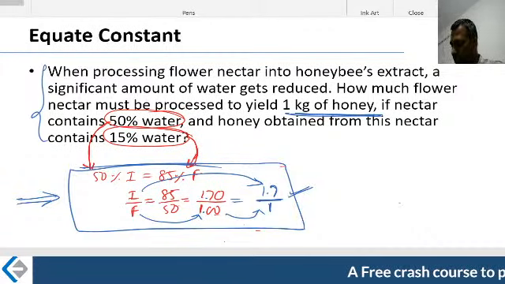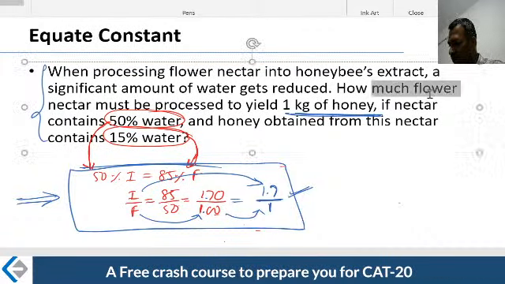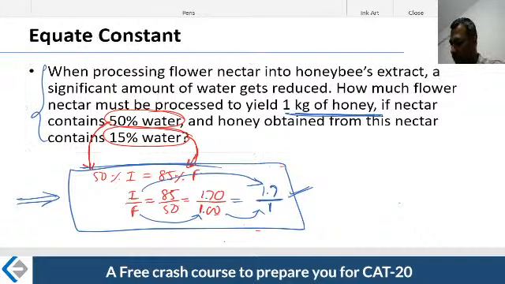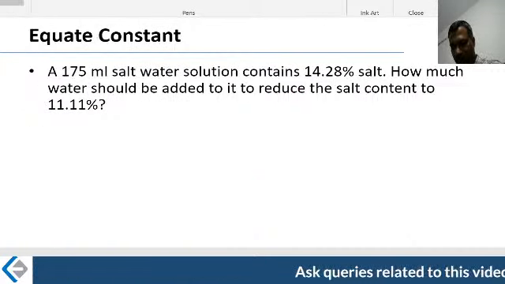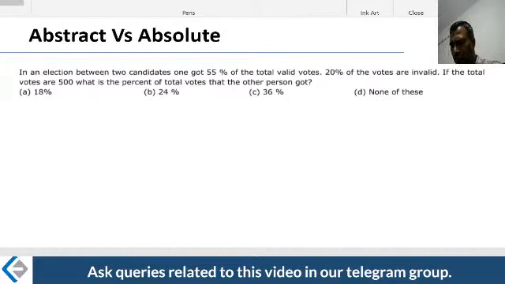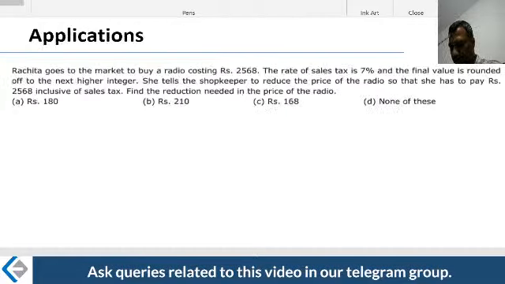Already you understood. The answer is nothing but 1.7. How much flower nectar should I start with? You should start with 1.7 kgs. Start with 1.7 kgs, and you will end up with 1 kg. That is precisely the answer out here. A pretty similar question is what you will be doing.